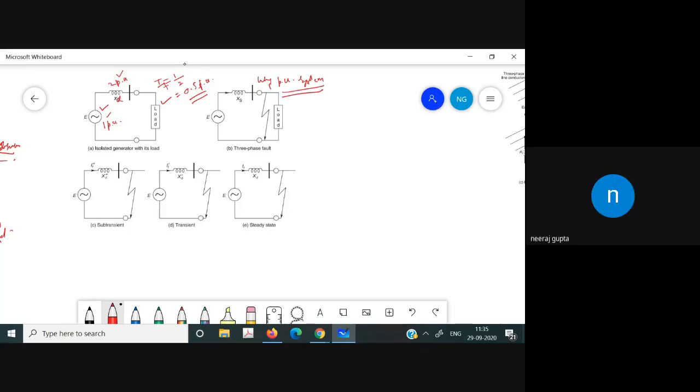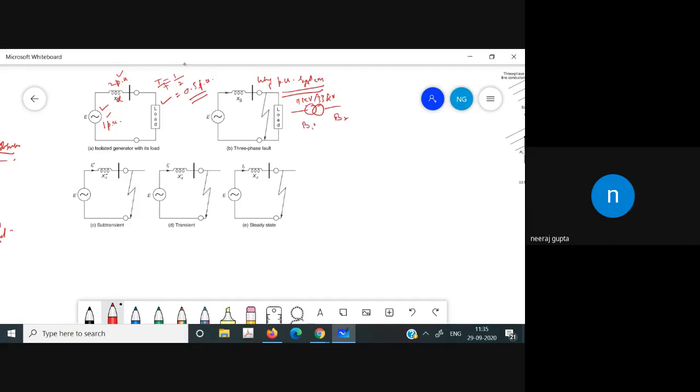Okay, good. So let us suppose that we have the transmission line, and then we have the transformer, and the change will occur. Let us suppose 11 kV is there, and then we have the 33 kV. So the bases for the two different cases are different. So whenever we are doing the calculation, we have to change from base 1 to base 2.